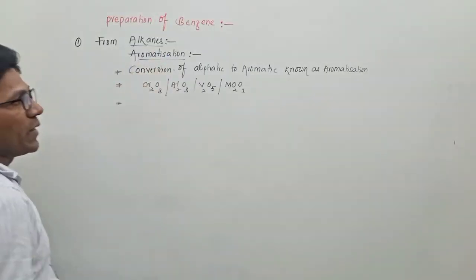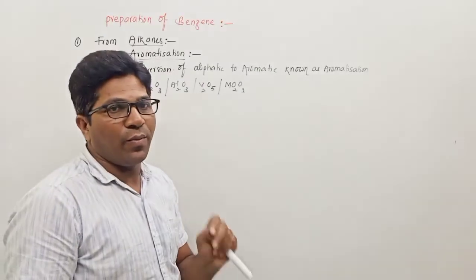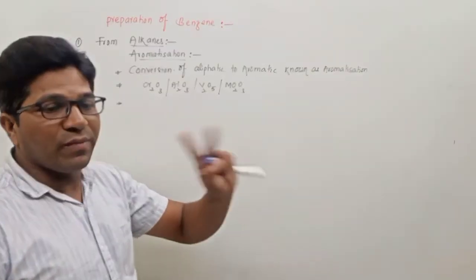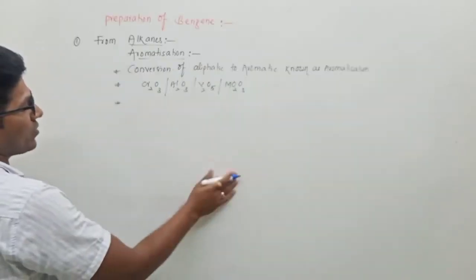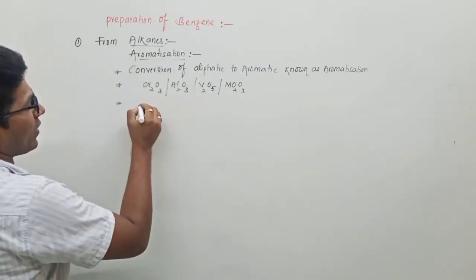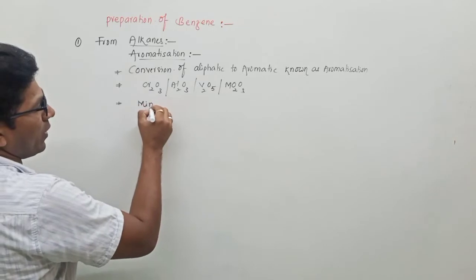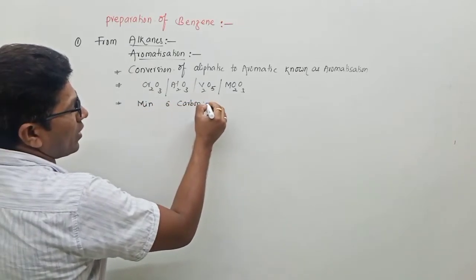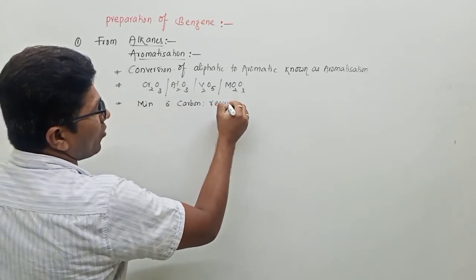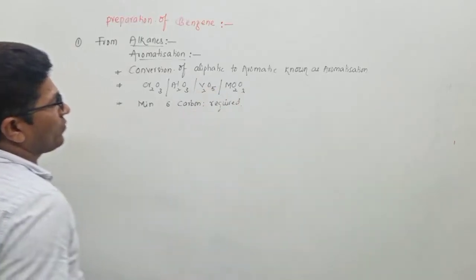For conversion of aliphatic to aromatic, benzene ring means minimum 6 carbons, so in aliphatic also minimum 6 carbons are required for this conversion.